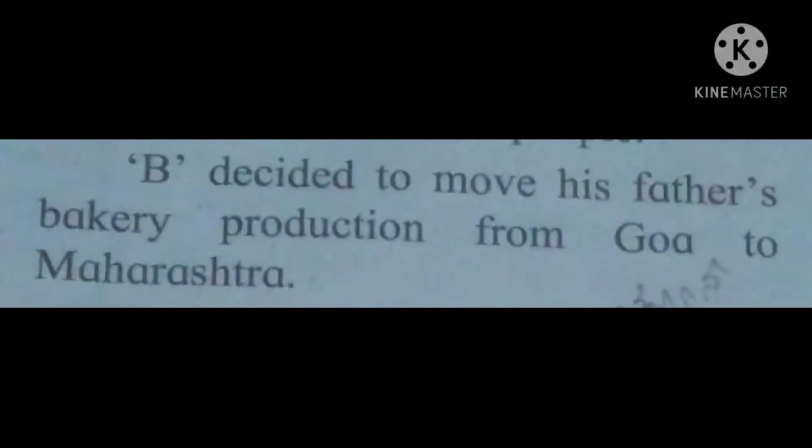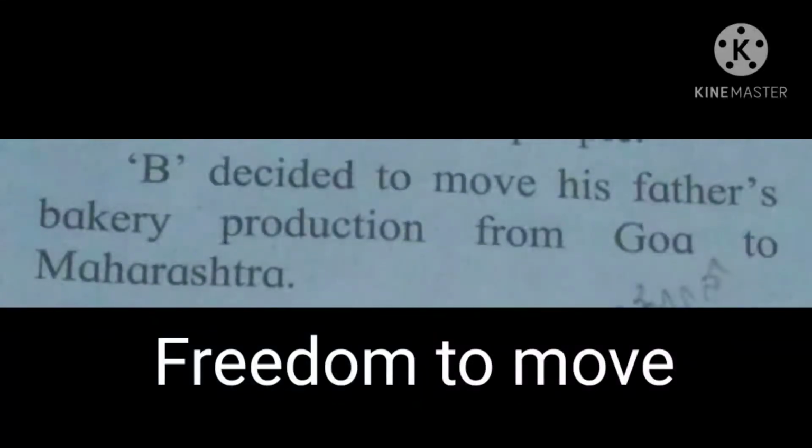Next, B. B decided to move his father's bakery production from Goa to Maharashtra. So it is coming in which freedom? So freedom to move freely throughout the territories of India, because to take the things from one place to another place, it is necessary to move from one place to another place.